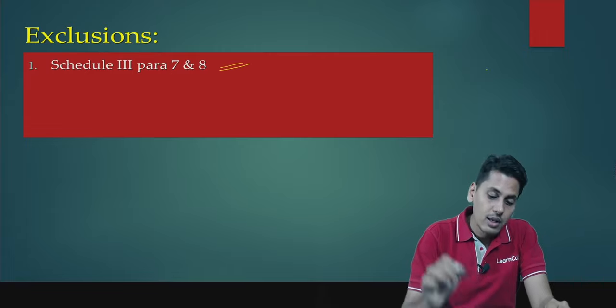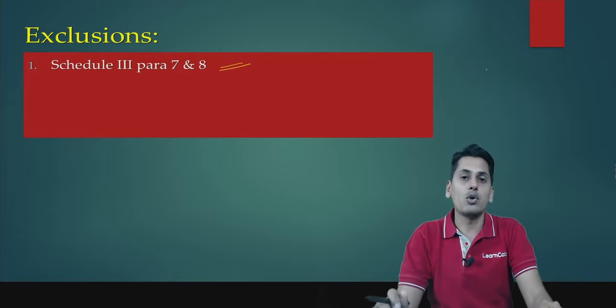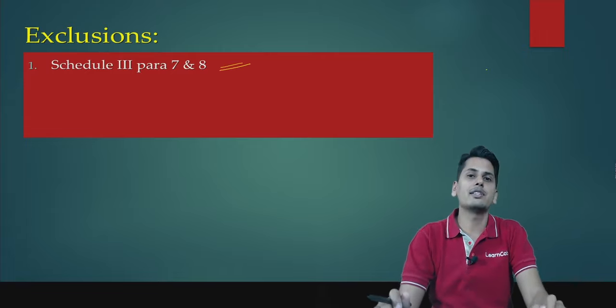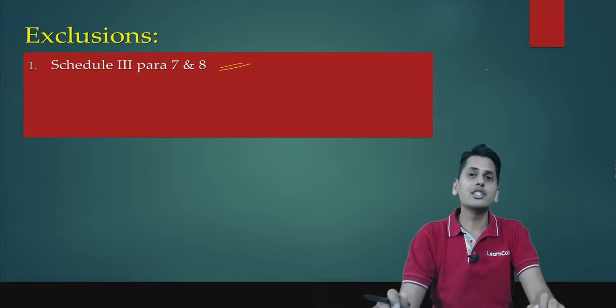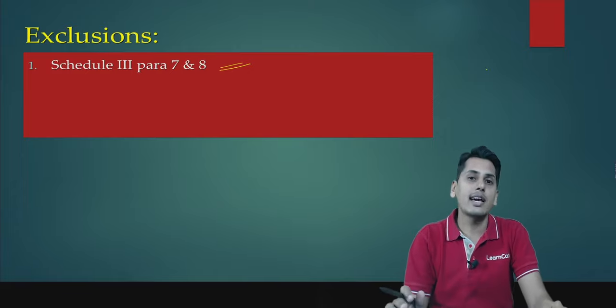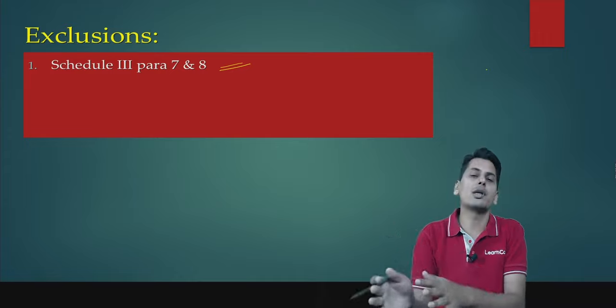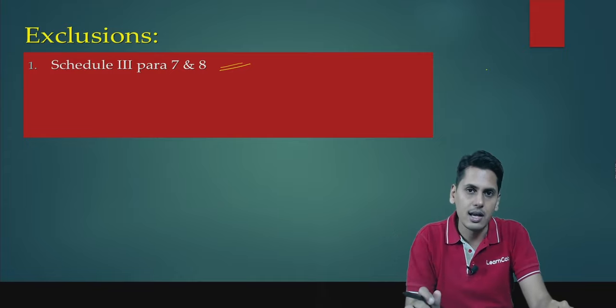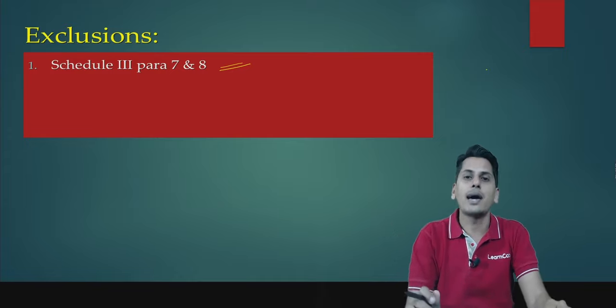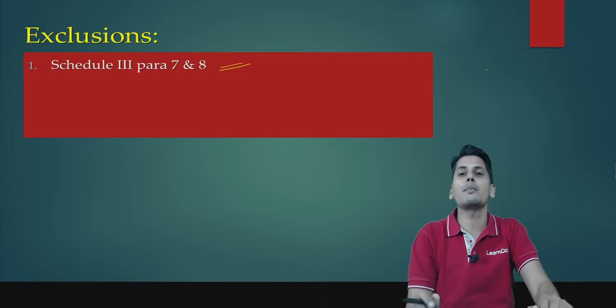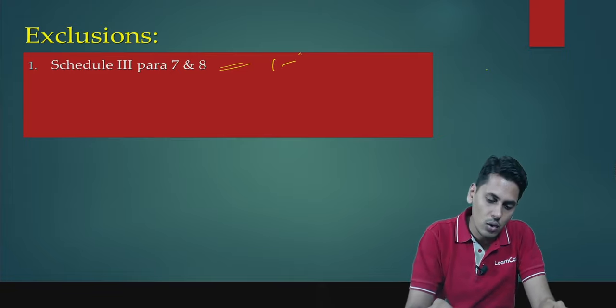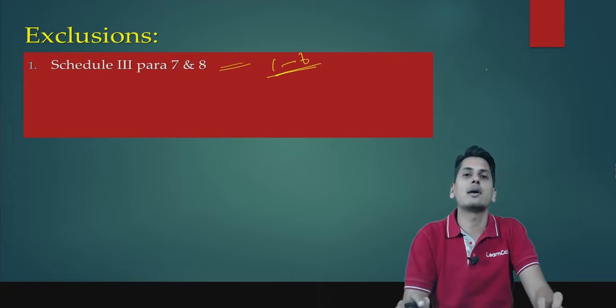So friends, Section 7 which defines the scope of supply gives a reference to Schedule 3, wherein various activities and transactions are listed which are neither a supply of goods nor a supply of services. Schedule 3 contains 8 paragraphs, out of which para 7 and para 8 is not a part of your syllabus. Only para 1 to para 6 is a part of your syllabus.